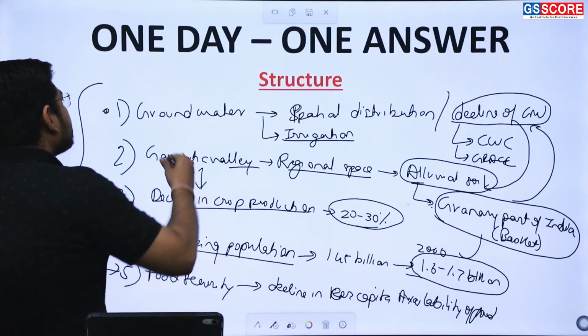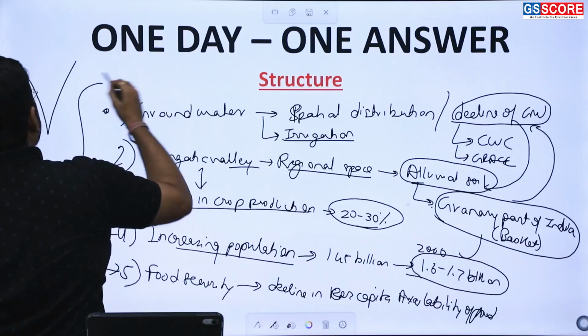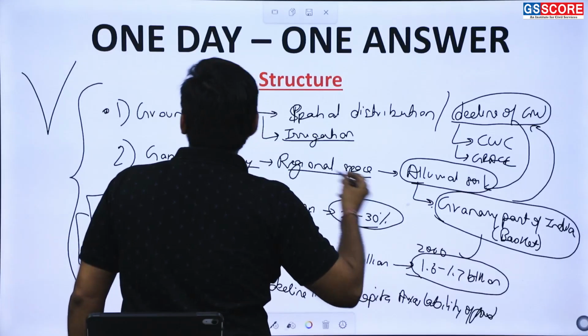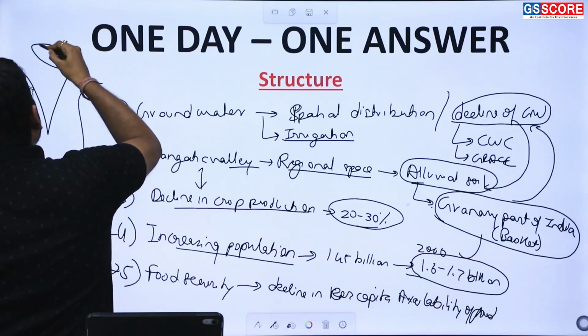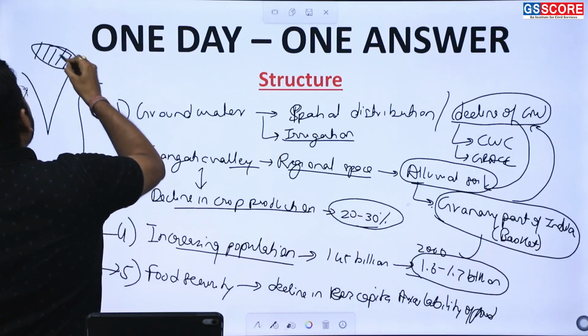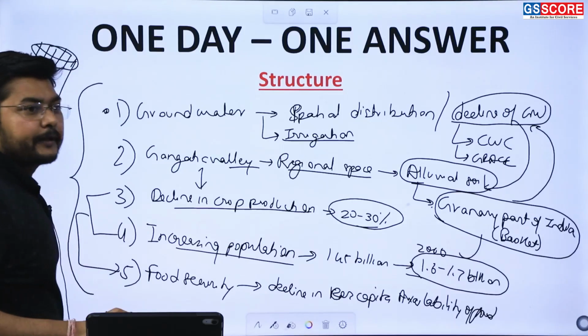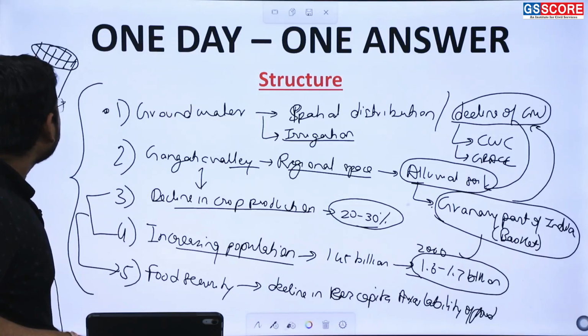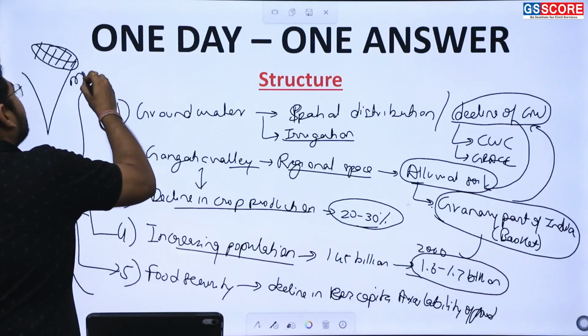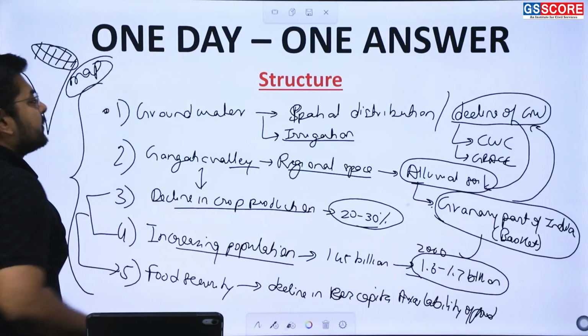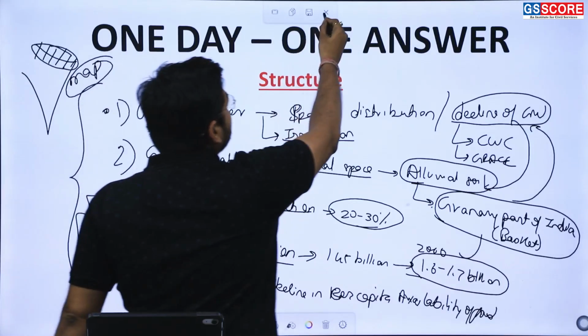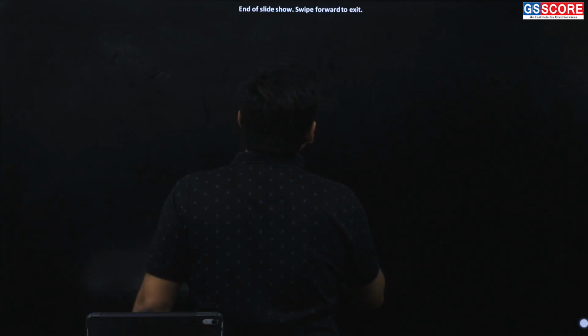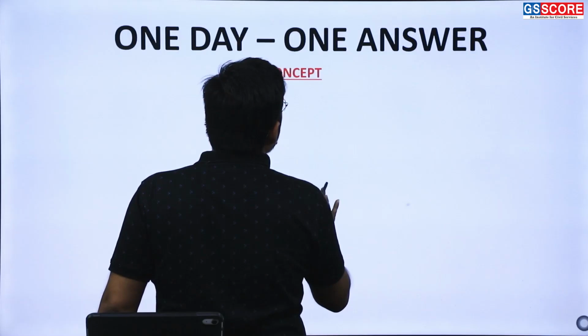In this structure we can also include the map of India, which we have drawn in the previous part. Here we need to highlight the Gangetic Valley of India, where the Ganga river is flowing. So this is to be highlighted on the map. If we go to the next part, what are the structure and the concepts?